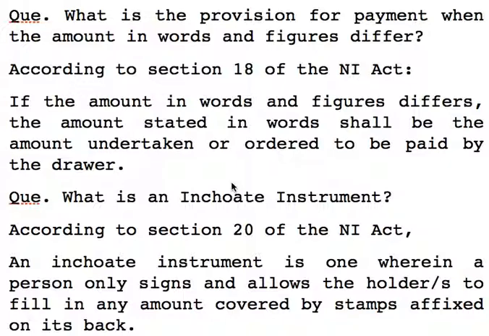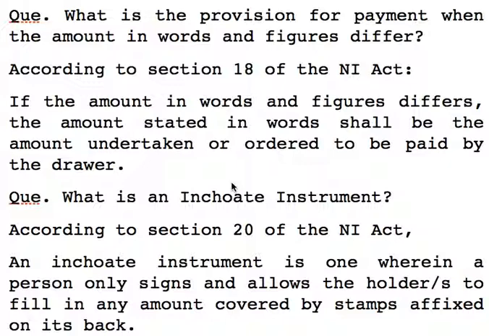There are chances that sometimes somebody writes something in figures, but when he writes in words, the amount in words and figures may differ. This aspect is covered under section 18 of the NI Act.